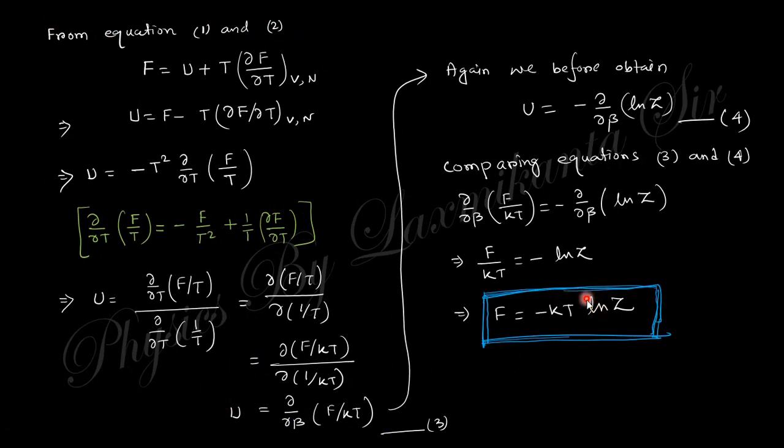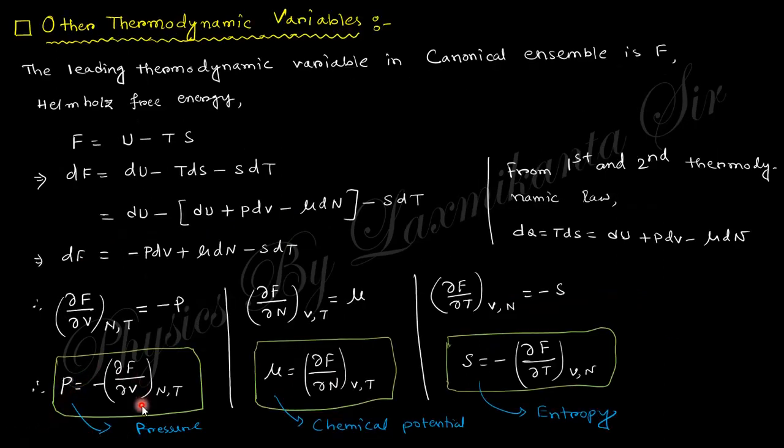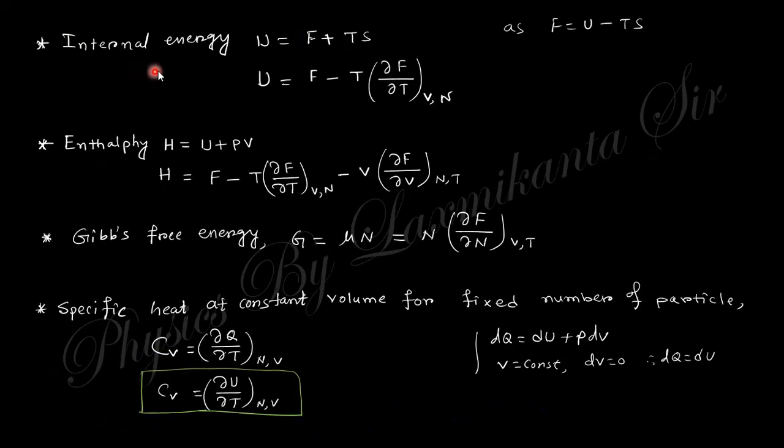So this is the expression of the Helmholtz free energy. From the partition function you obtain the Helmholtz free energy. After that you get the expression of pressure, then chemical potential, and then entropy. I think that is clear. Next, internal energy U equals F plus TS. You know F equals U minus TS, so U equals F plus TS, and put in this value of S, minus del F del T.